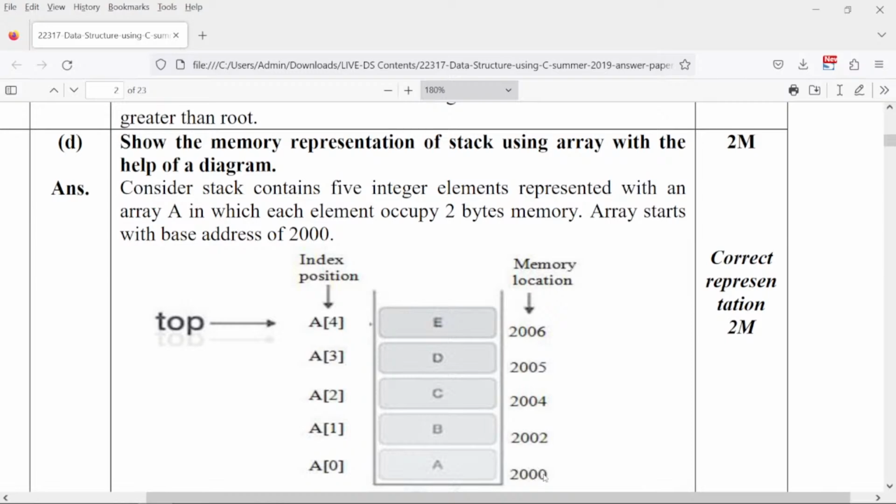See, the memory locations start from 2000, then I am extending it to 2002, 2004. Why am I increasing it by 2 this way? Because the values you have put here are integer values, and integers are 2 bytes. So the difference between these two addresses must always be shown as 2 bytes. Right, I put it in the chat: integer size 2 bytes. So the difference should be of 2 bytes. Okay, so that difference you need to take care.